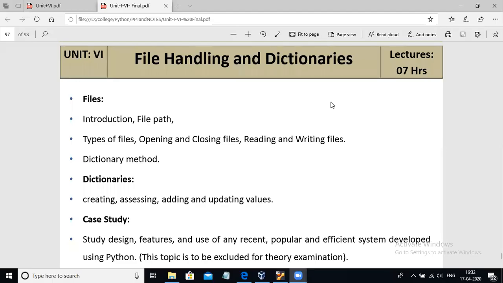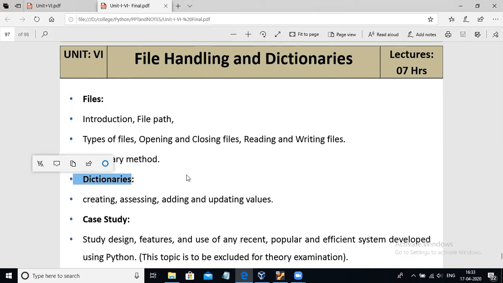Hello friends, in this video we will see about the directories. In the syllabus, if you observe, there is a word "dictionaries", but by mistake. It is not dictionaries, it's directories, right? So please keep a note of it.